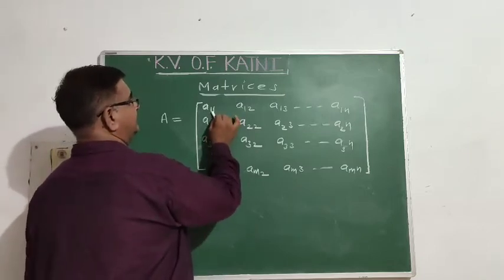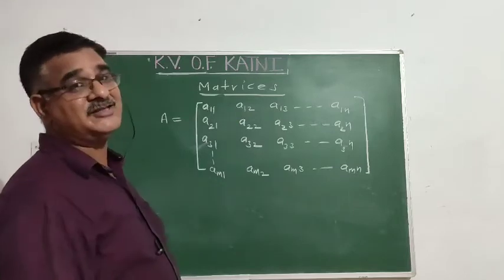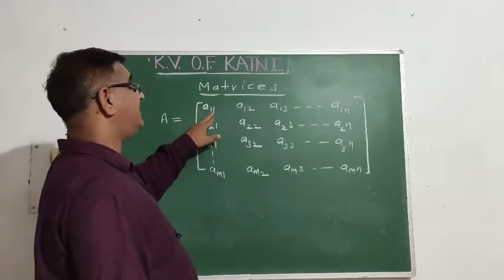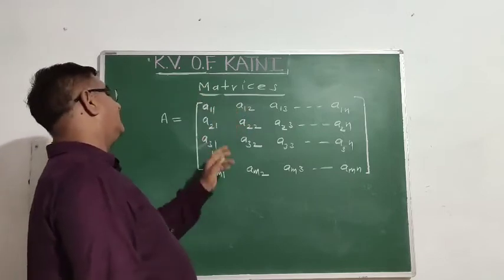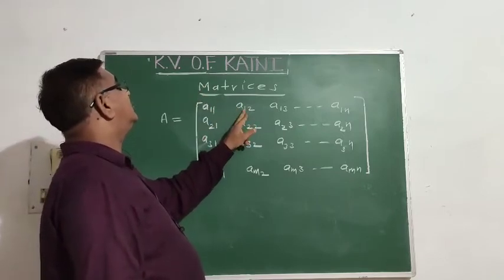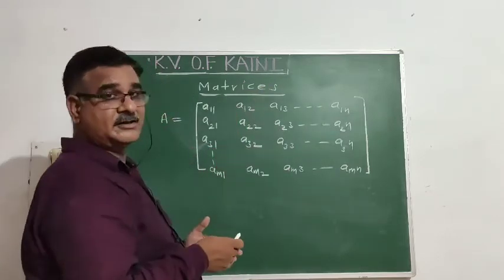The first subscript indicates its position, in which row the element is situated. One means first row. First column, this is first row, first column. This is first row, second column. Similarly for the others.